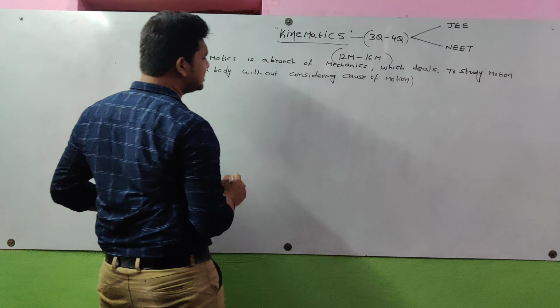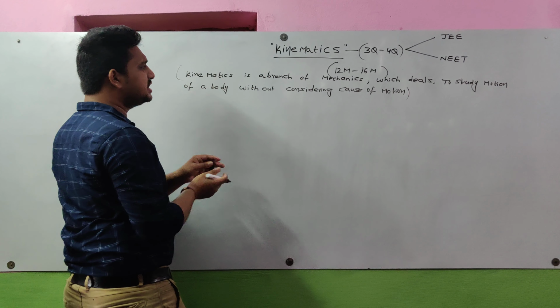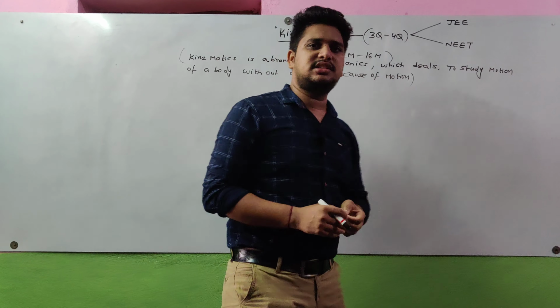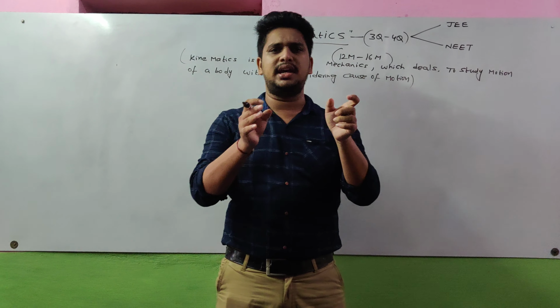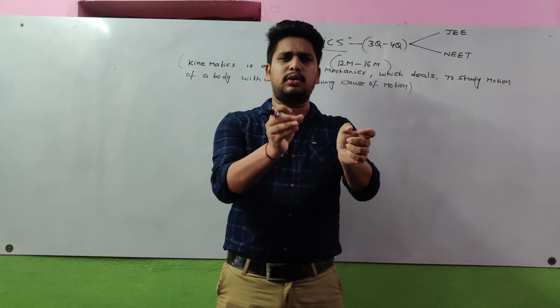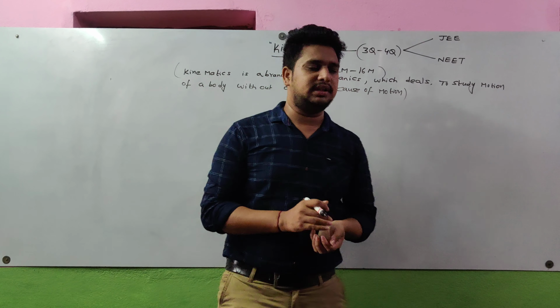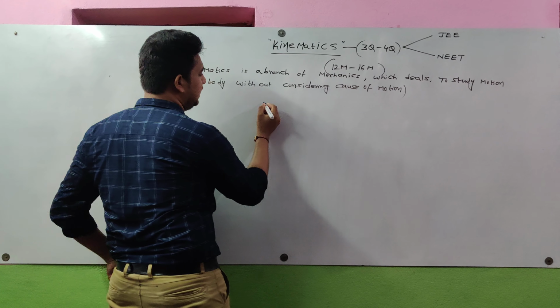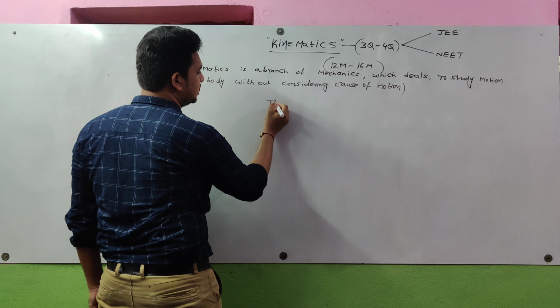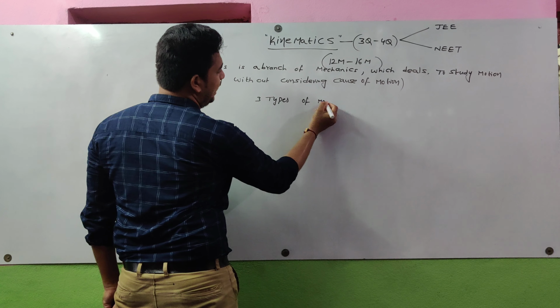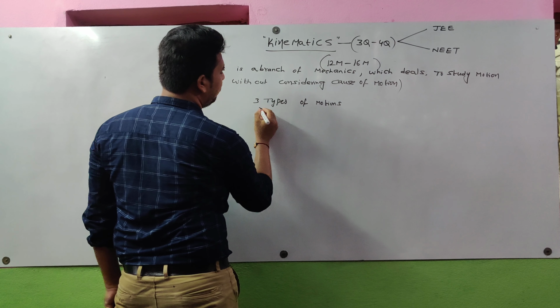In kinematics, we study the motion of the body. Motion of the body means how many movements are possible for a body. Let us consider one body. How many possibilities are there for the movement of the body? Here mainly there are three types of motion of a body.